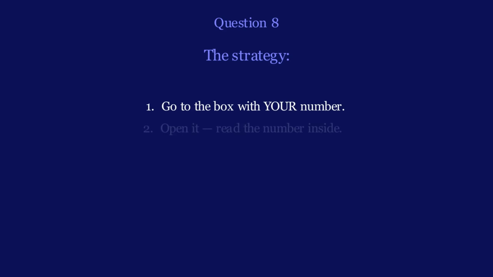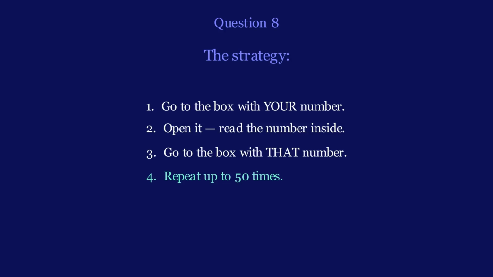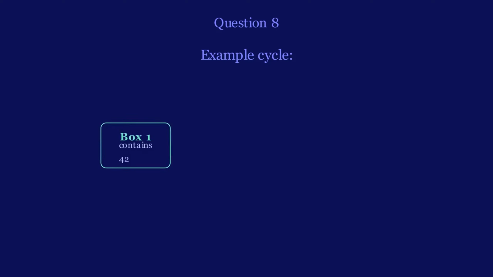Each prisoner starts by opening the box with their own number on it. Inside, they find another number. Then they go to the box with that number. Then repeat. They're not guessing anymore. They're following a chain. These chains form loops, called cycles.